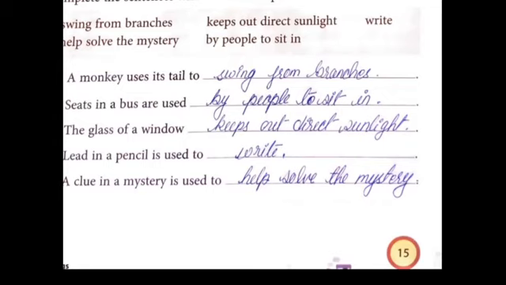Second one, complete the sentences with the correct option from the box. Here are some options given in a box. You just have to take them from the box and fill in the blanks given below. Right, first one: a monkey uses its tail to swing from the branches. Swing from the branches is in the box; I searched for it in the box and have written it in the blank space. In a similar way you all have to do it, but please use pencils as I told you already.